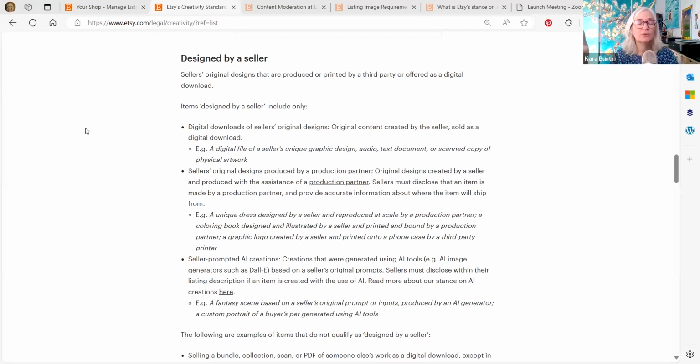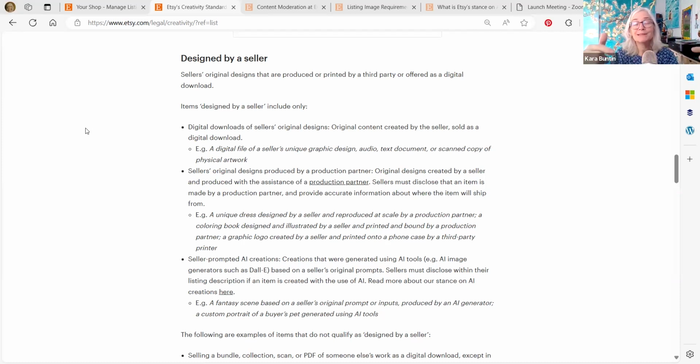That could change. What you need to do is go into the details, where it says who made it, and make sure everything in there is correct. And then if it still shows up as designed by and you really think it should be made by, you're going to need to contact Etsy and let them know. And I think they're going to be working on this for a while.